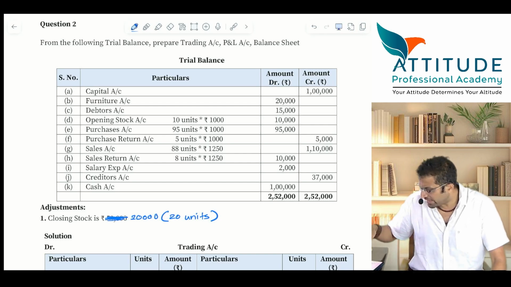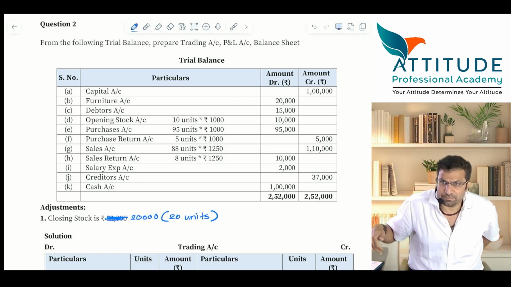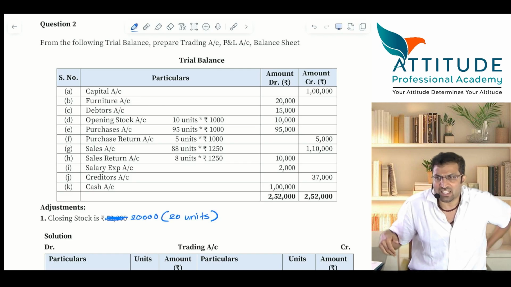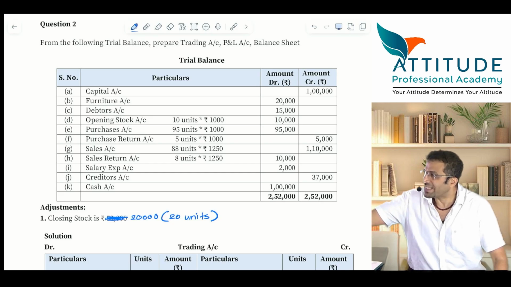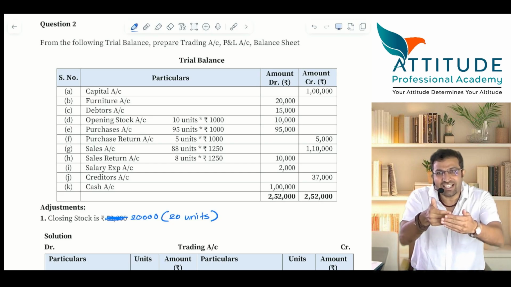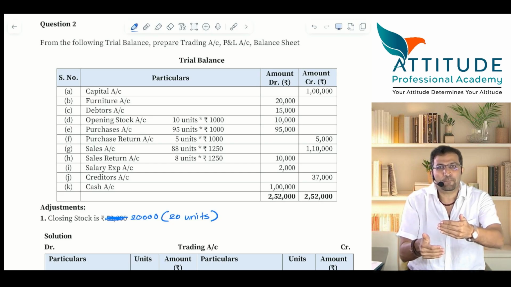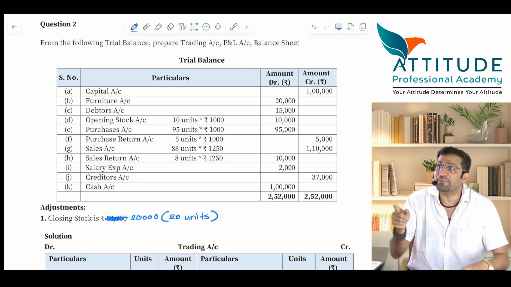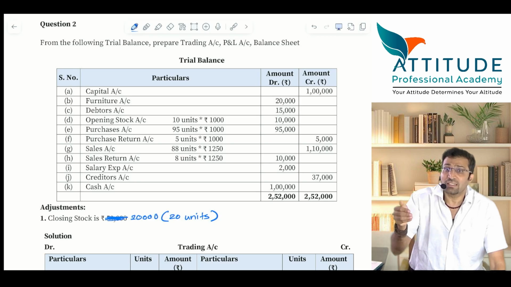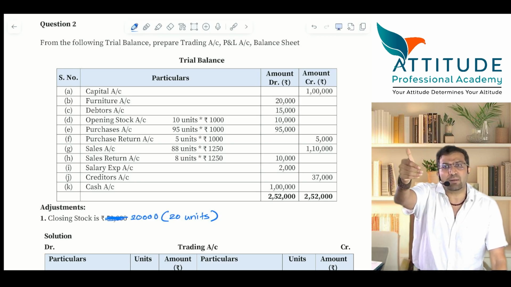Now, what is the meaning of adjustment? Anybody can tell me what do you mean by adjustment? Adjustment means journal entries are not passed. इसलिए तो उसको adjustment कहा गया है. Many people, they don't understand what are adjustments. Adjustment means, tell me. That is why they are not appearing in the trial balance.